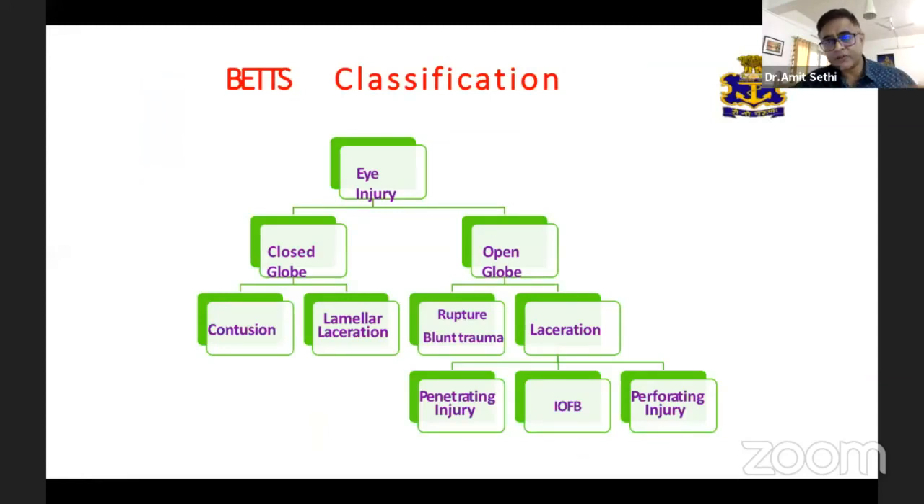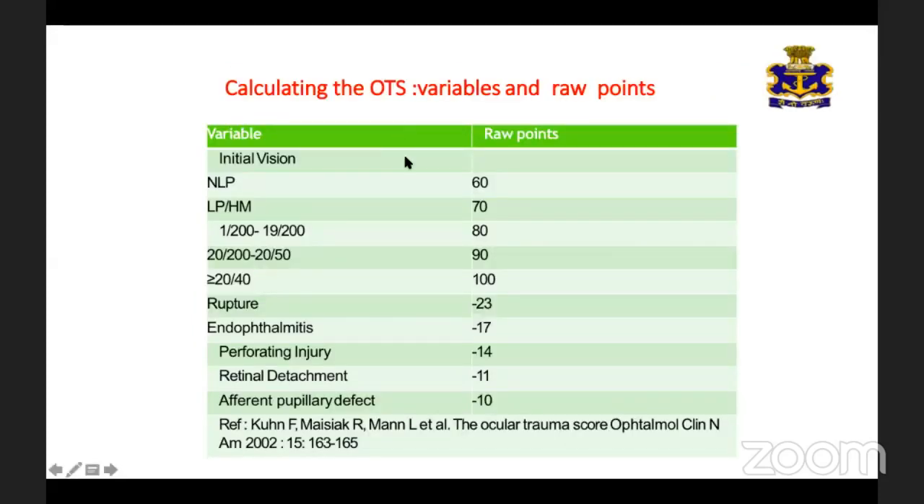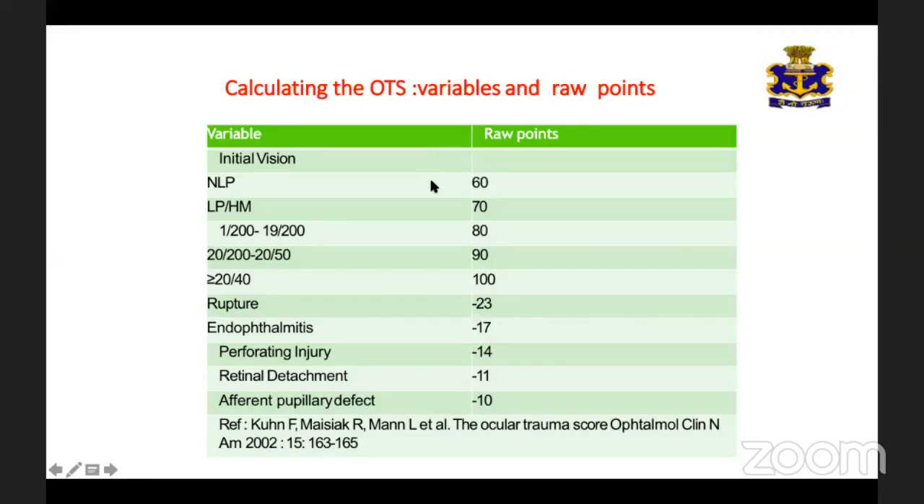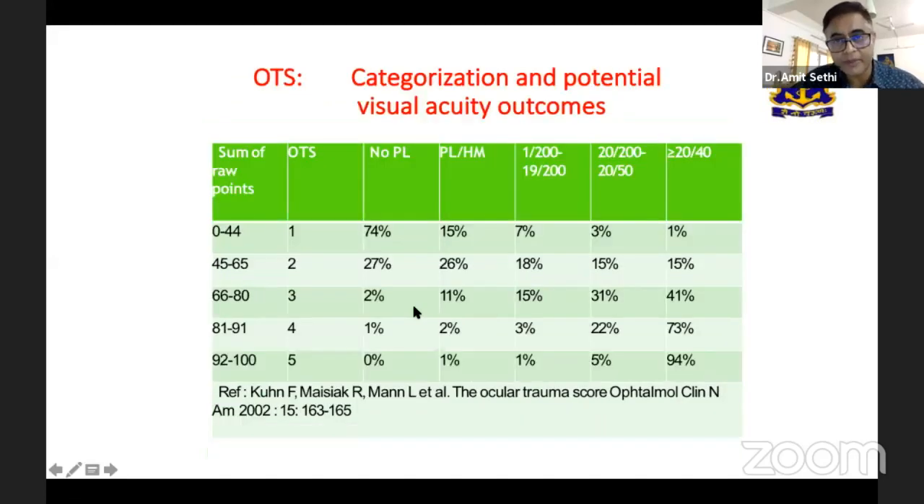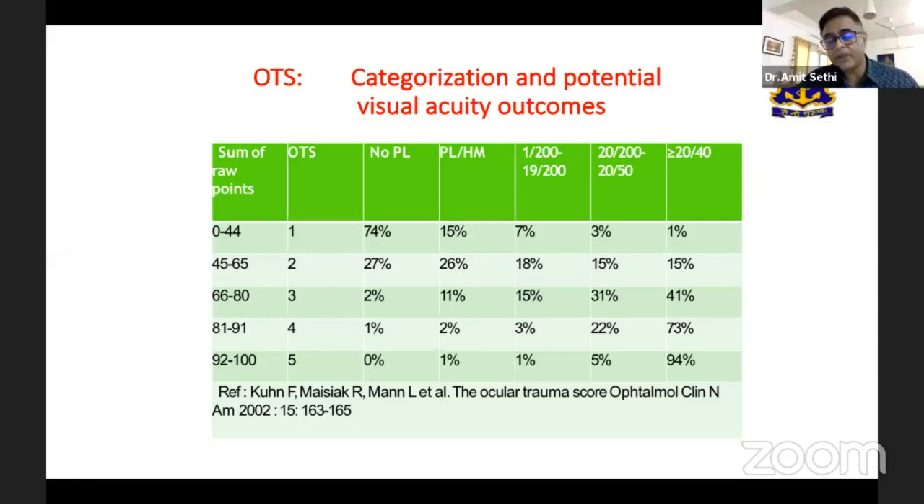Trauma classification has already been discussed by my previous co-speaker. There's also an ocular trauma scoring. Raw points are given on the basis of visual acuity, nature of injury, and presence or absence of RAPD. This helps to categorize and predict the potential visual acuity outcomes.